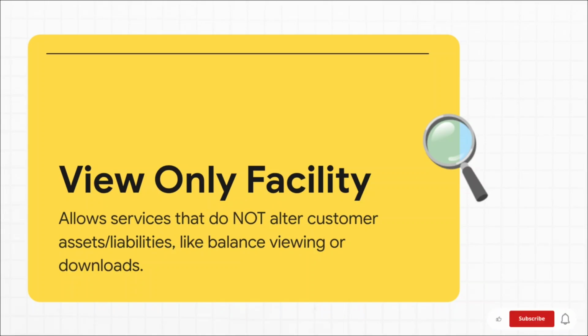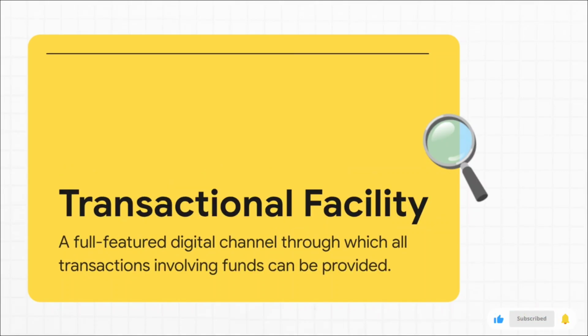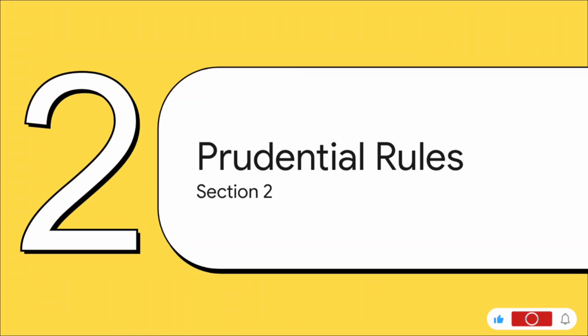This is the first one, the view-only facility. Think of it as the basic tier. You can look, but you can't touch. You can check your balance, download a statement, but absolutely no moving money around. And then we have the transactional facility. This is the full-service, all-access pass where you can actually transfer funds, apply for loans, and manage your finances. So remember this distinction, view-only versus transactional. It is the absolute core of this entire framework, and as you're about to see, the rules for each are just worlds apart.